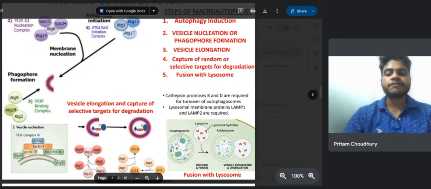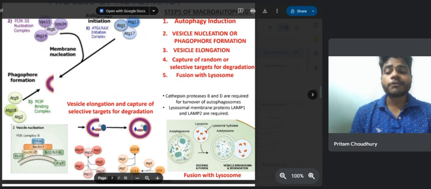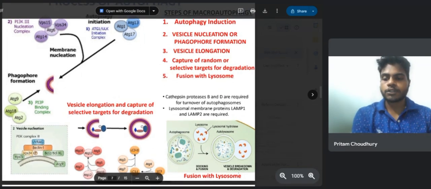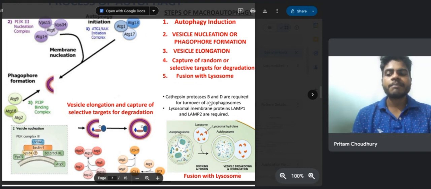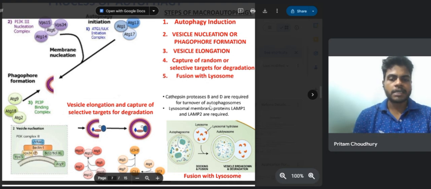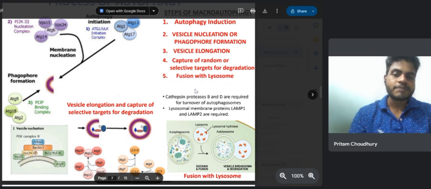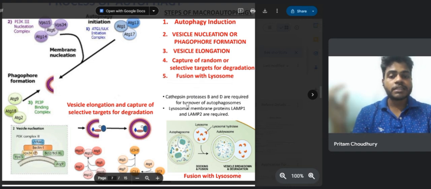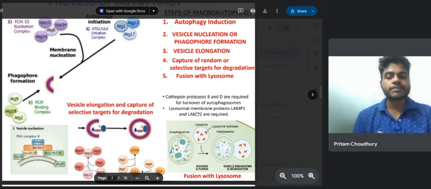Step number four is fusion with the lysosome. The autophagosome merges with the lysosome, where enzymes like cathepsin proteases B and D break down the contents. Lysosomal membrane proteins LAMP1, LAMP2 play key roles here. So these proteins, cathepsin and LAMP1, LAMP2, sometimes come in entrance examinations. So these steps are really, really important.